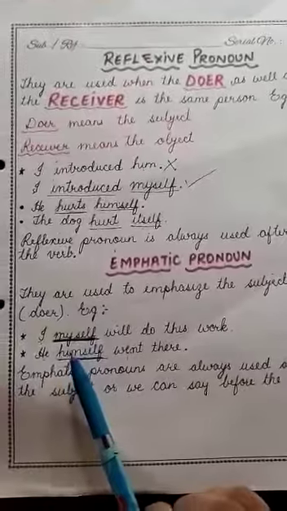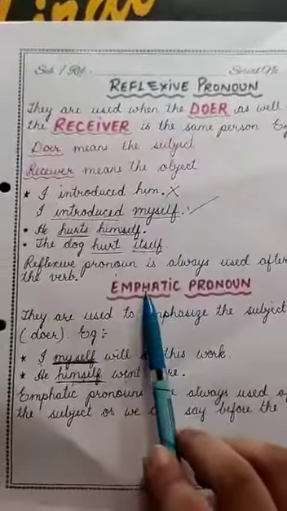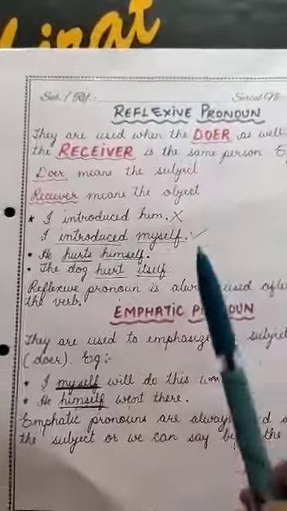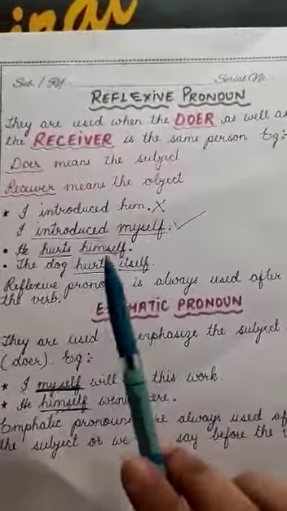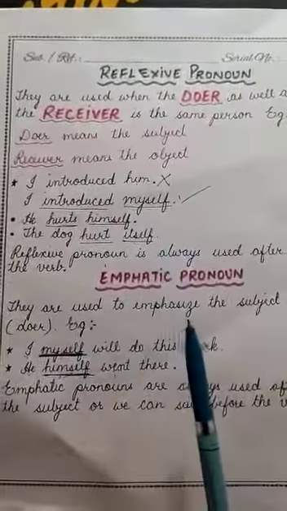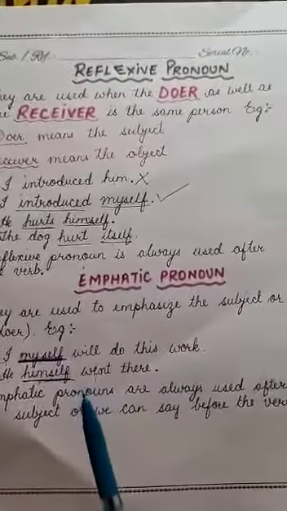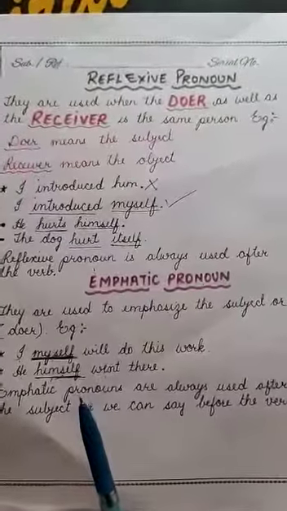Clear? Have you understood the difference between reflexive and emphatic? In reflexive pronouns, they are used after the verb, and in emphatic they are used after the subject, before the verb. Clear? Hope you have understood.